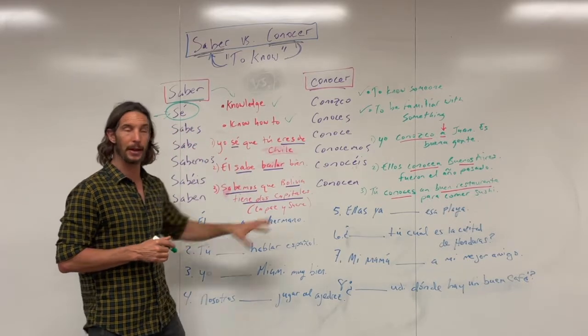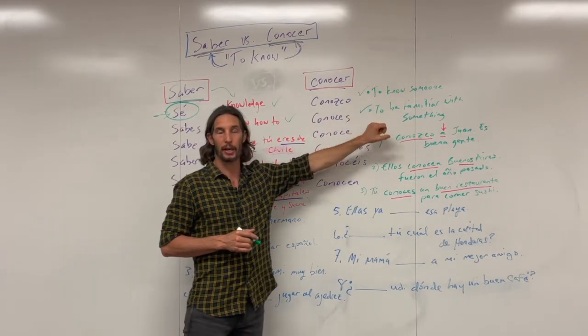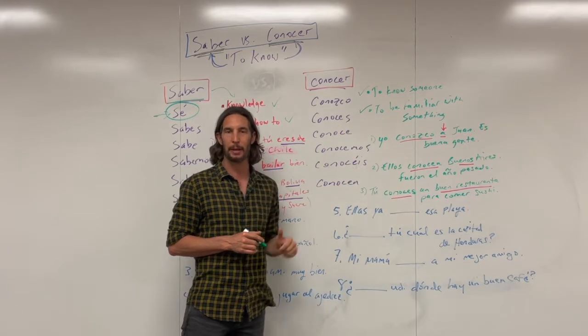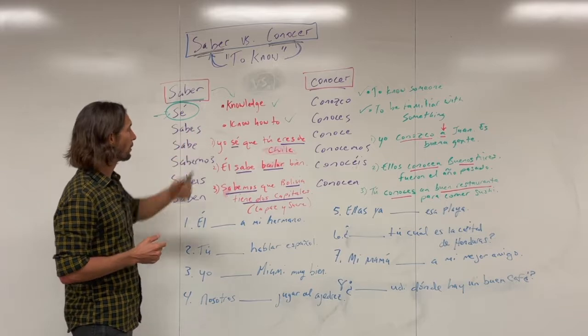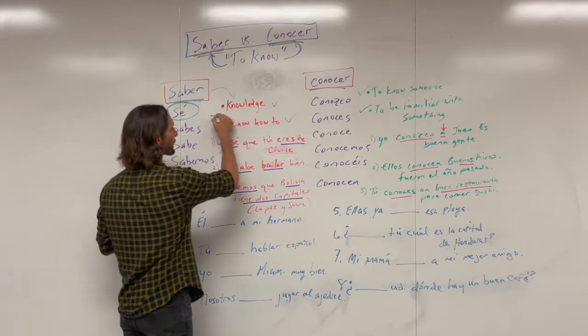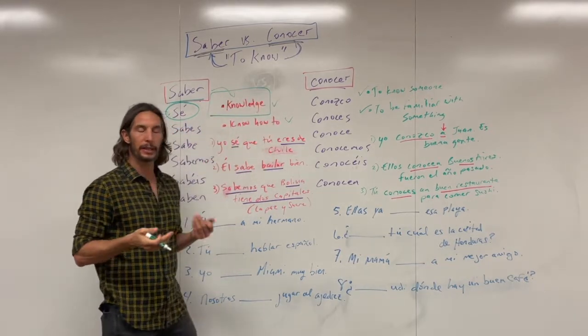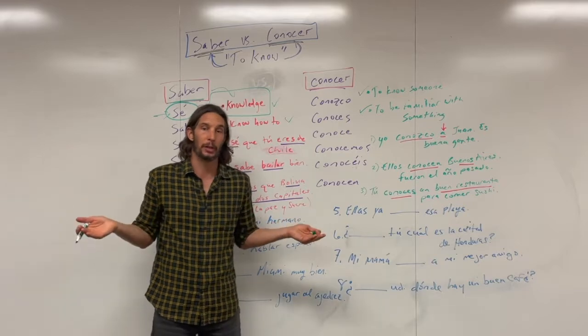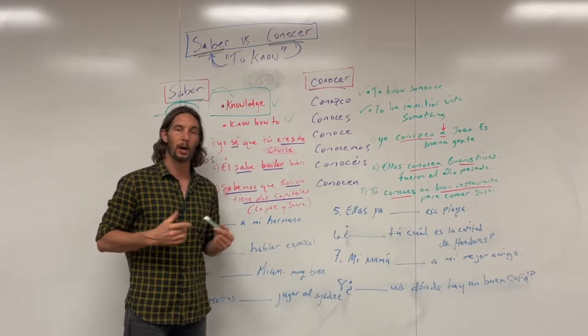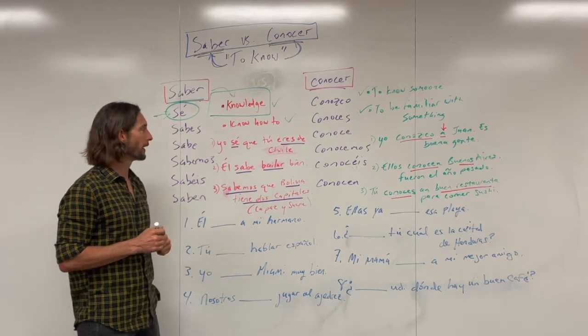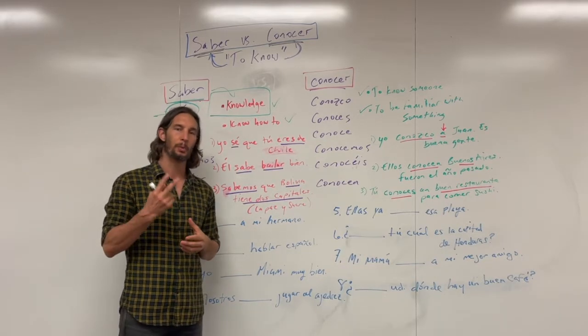So we'll start with saber, and then we'll move over to conocer. We'll look at the reasons, we'll look at some examples, and then finish it off here with some practice. And so, like I said at the beginning, saber really, you can boil it down to 2 bullet points, right? Of course, just like with everything, we can get much more nuanced, but for the sake of this video, I'm going to boil it down to 2 points.